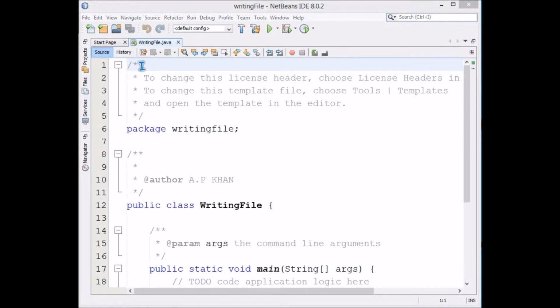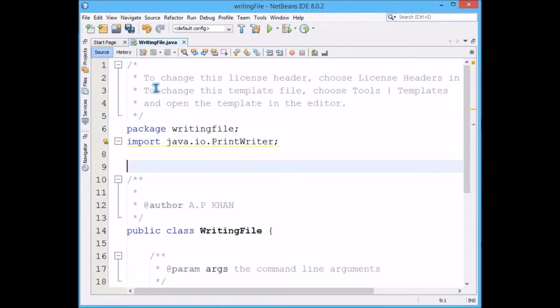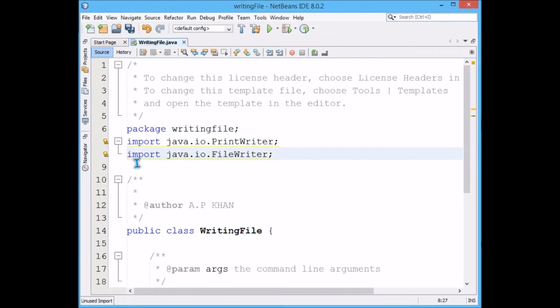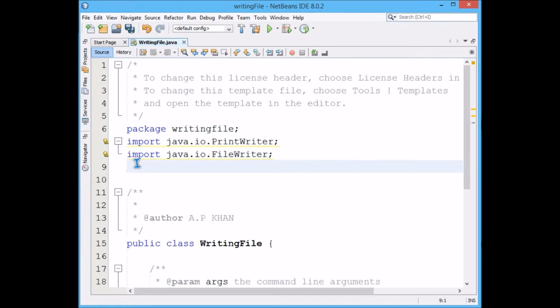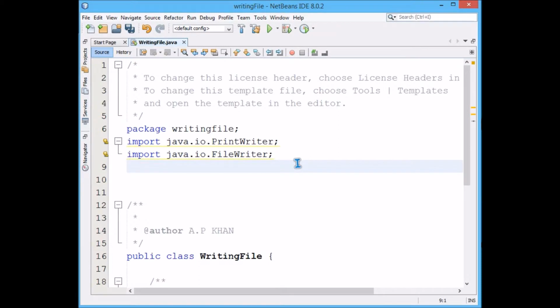Like we have to import java.io.PrintWriter for printing, means printing to the file, and then FileWriter, because we are going to deal with file. You know, keyboard is also a file, display is also a file, so we are going to specifically talk about file, that is text file. And since we are dealing with file handling, we have to have an input output exception also, java.io.IOException.